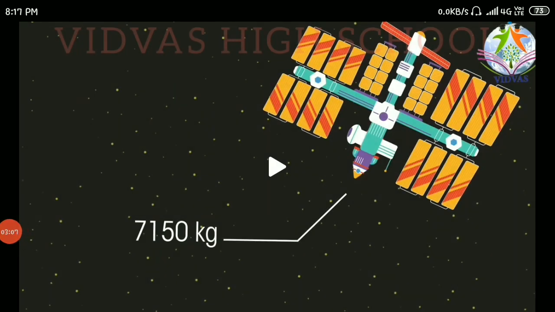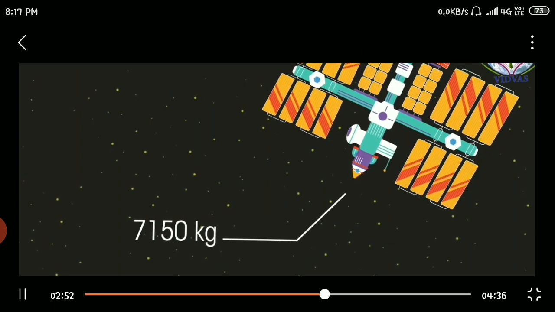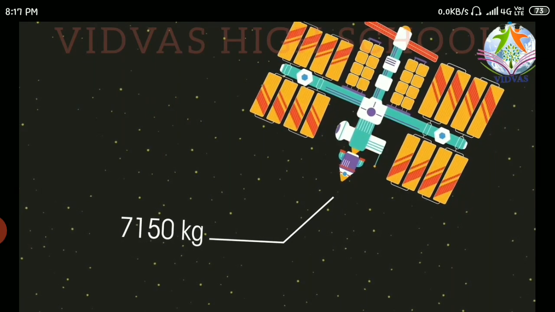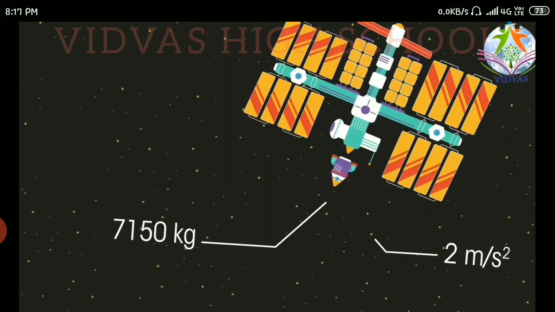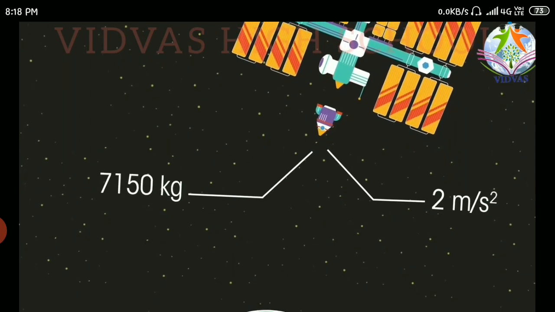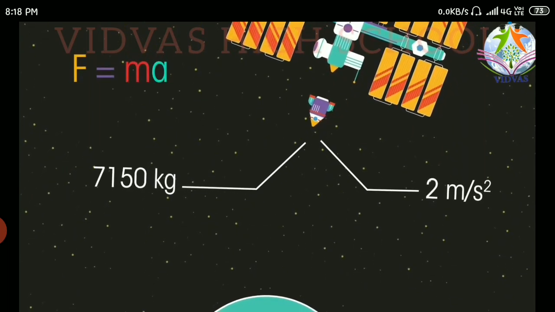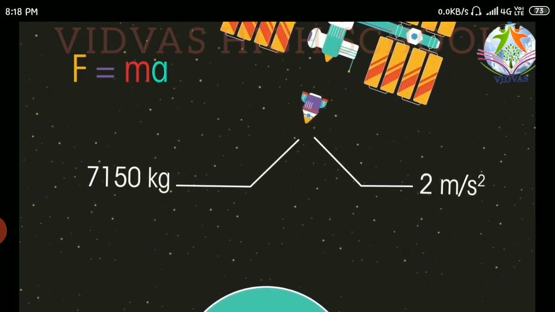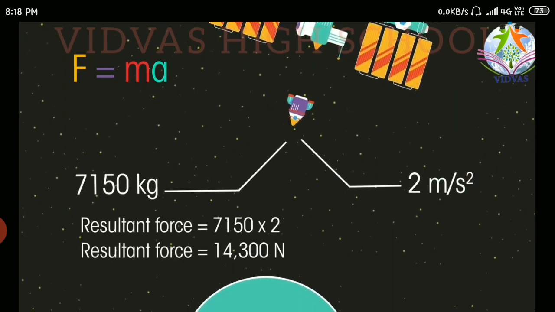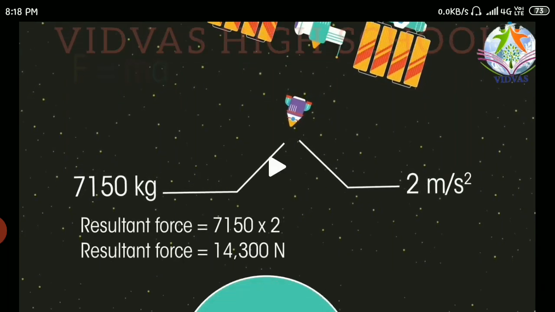So assume a body in space which is having 7150 kilograms mass. So the mass of this object which is in space is 7150 kilograms. Here the gravitation force, that is the weight, is not getting varied as I am talking about mass. It is going to accelerate at 2 meters per second square. So applying the formula F equal to ma, how much force do you need to apply to accelerate this body in space at 2 meters per second square acceleration, which is having a mass of 7150 kilograms?